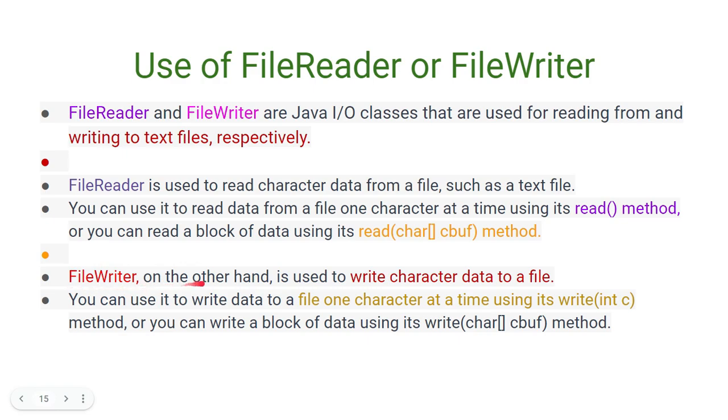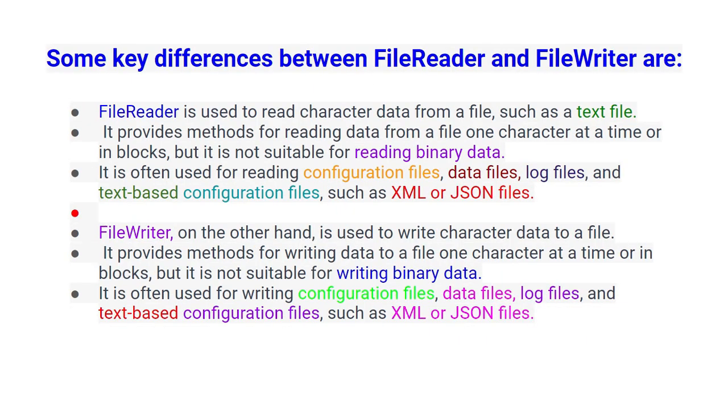File writer, on the other hand, is used to write character data to the file. File writer is able to write data into the file. You can use it to write data to the file one character at a time using the write int c method, or you can write a block of data using the write character buffer method. So both are possible. It depends on you, how you want to store the data inside the file with the help of the file reader and file writer.